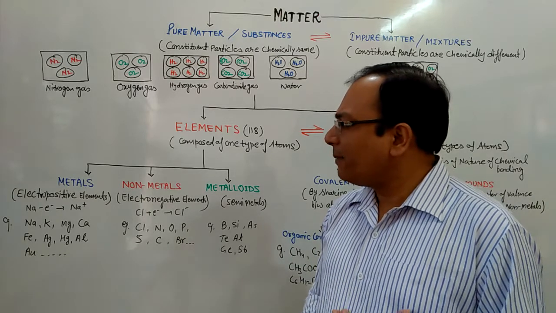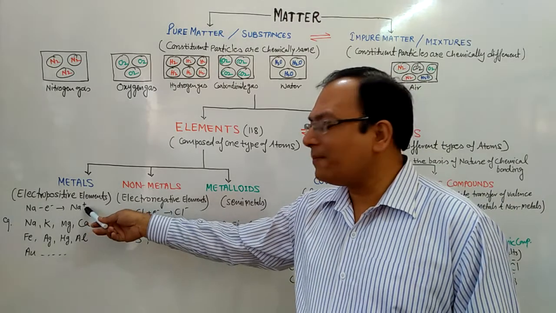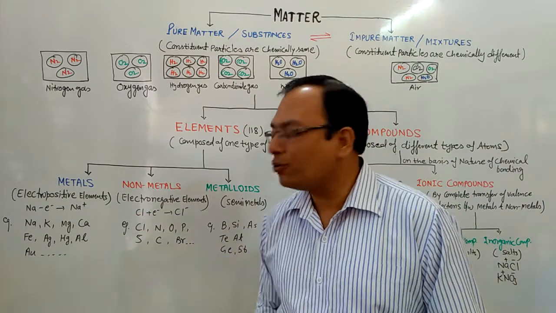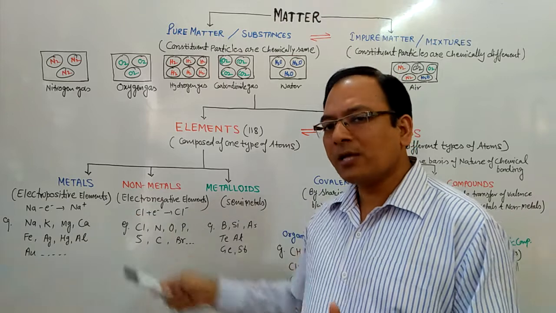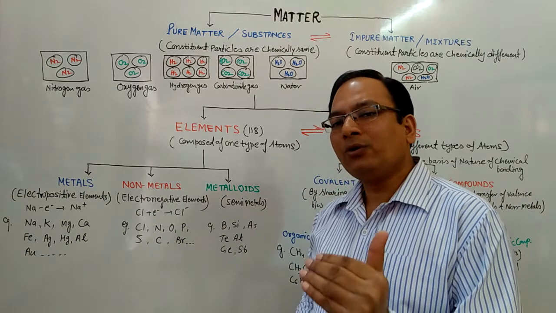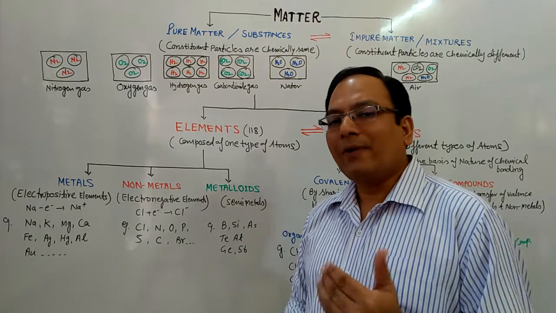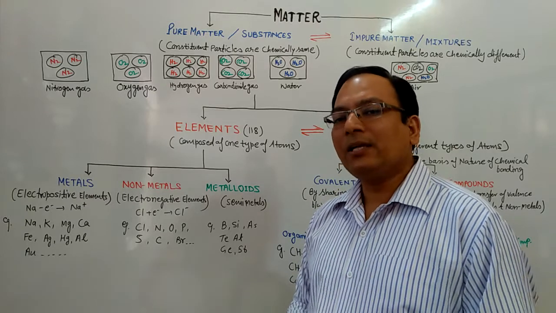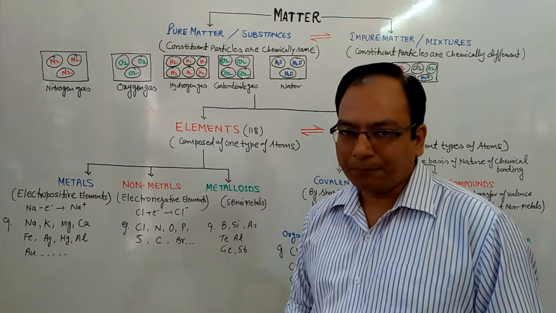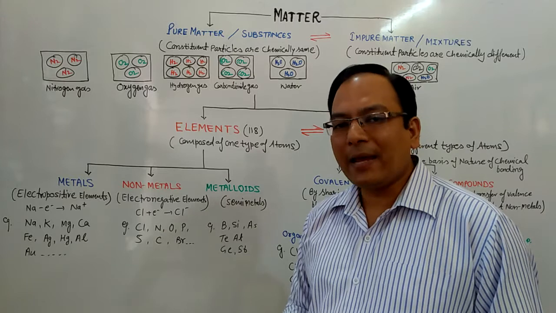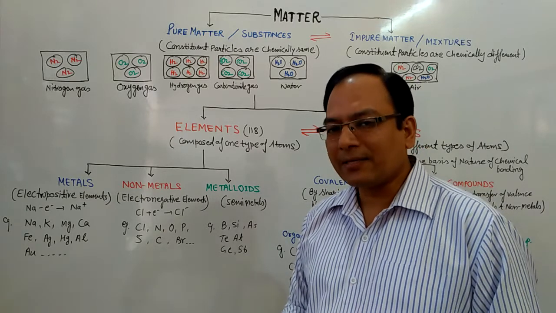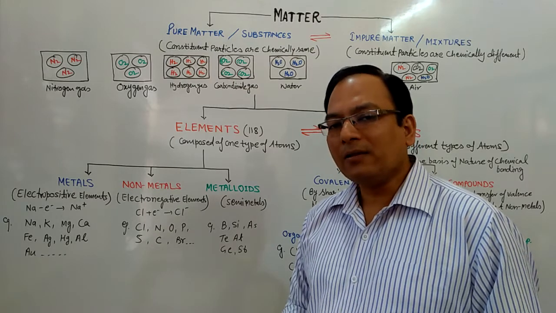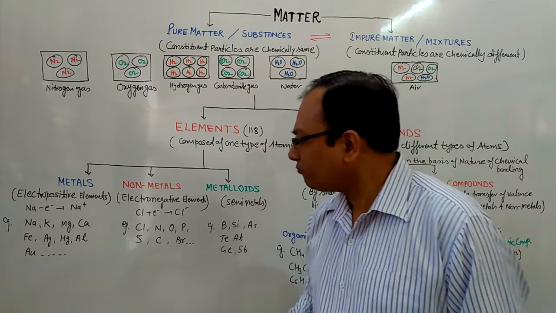But mainly, metals are electropositive elements. They have the tendency to lose electrons and convert into cations, because they have 1, 2 or 3 valence electrons, which they can easily donate to achieve an octet and become stabilized, similar to the nearest noble gas. We will discuss this later in the chapter Chemical Bonding and Molecular Structure.